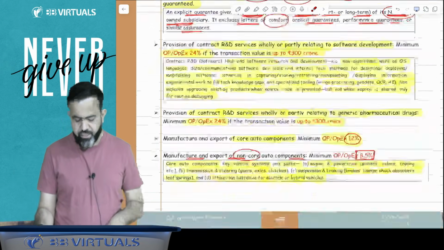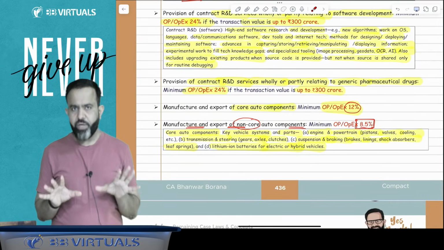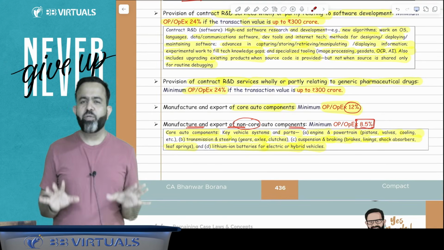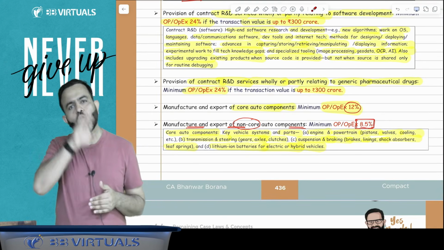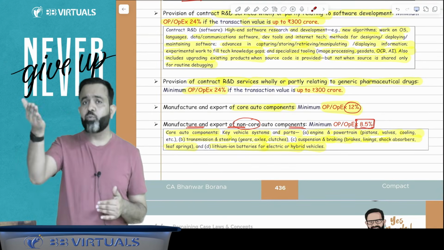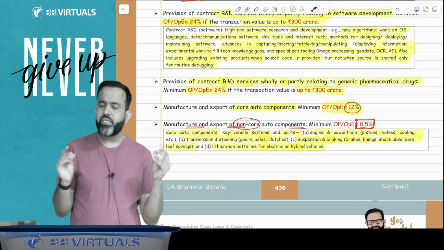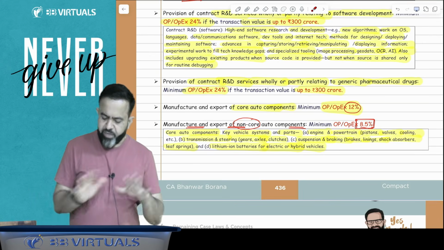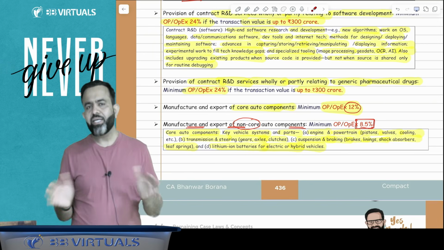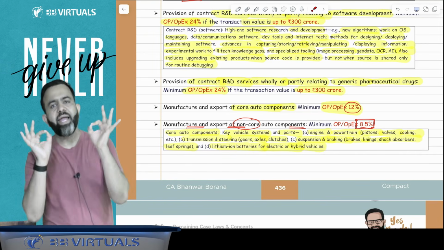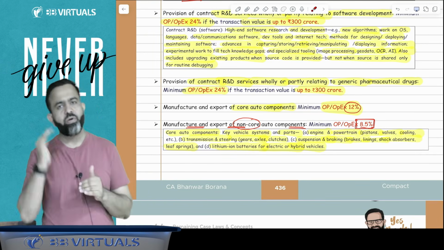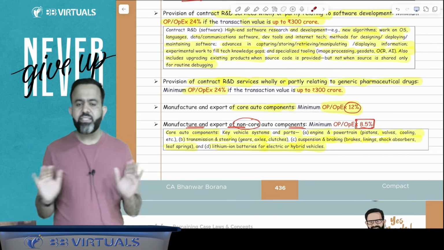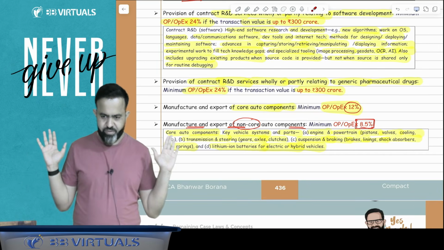And guys, last is in case of the auto component. Now in case of the auto component, if it is a core auto component, manufacture and export of core auto component, then declare 12% profit. And if it is not a core auto component, in this particular case, just declare 8.5% as your profit over the operating expenses. Then this is as per the safe harbor.